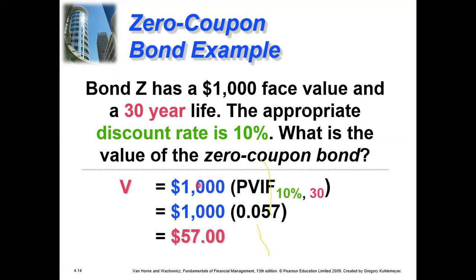So the answer would be $57. It means according to one's estimate, the value of the bond is $57 if it is paying nothing for 30 years, and only 1,000 would be received at maturity after 30 years. That's the maturity time. Maturity value is $1,000. So $57 would be the value if this is a zero coupon bond.